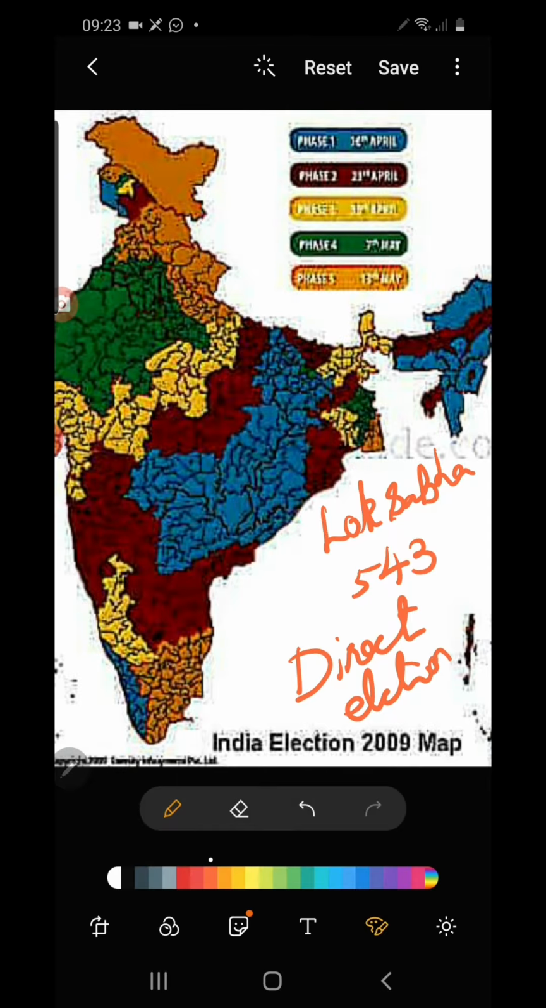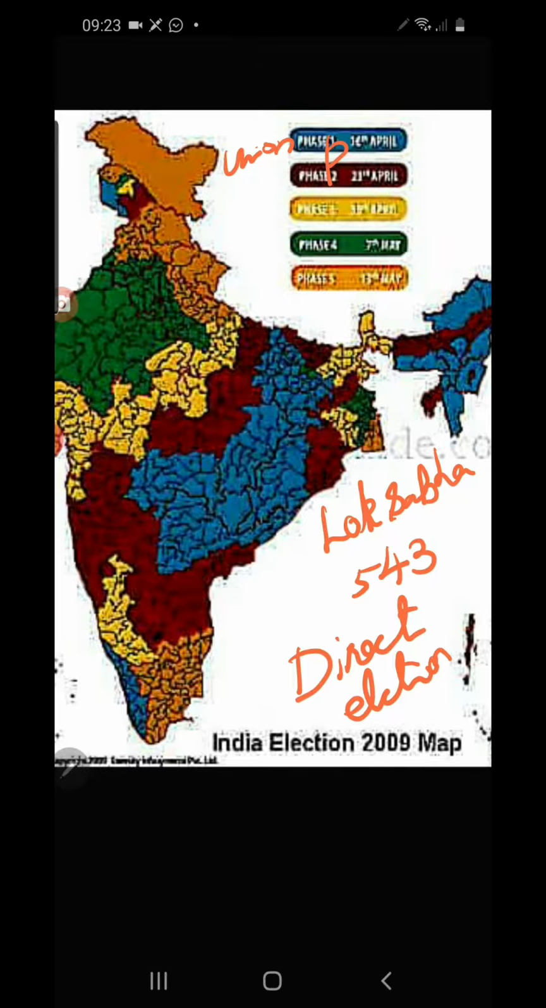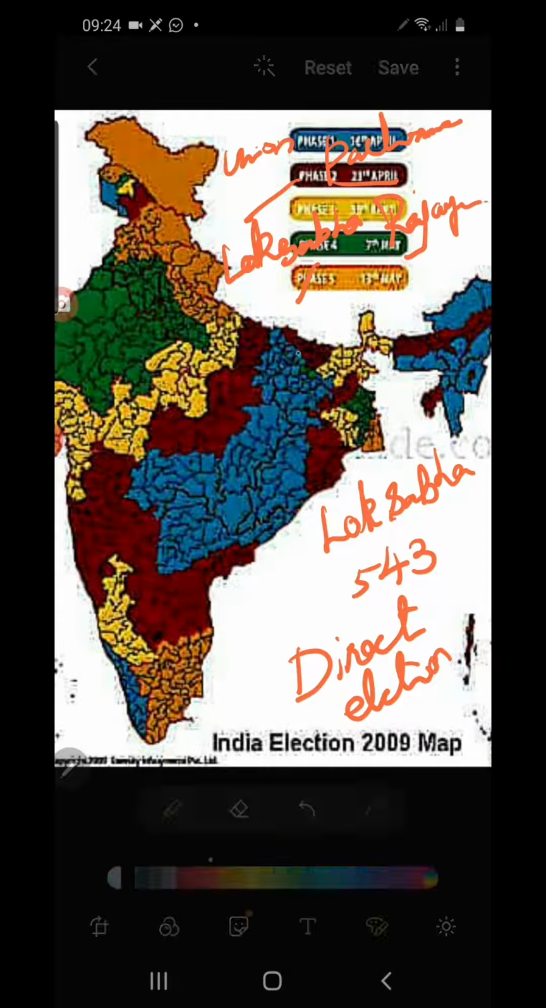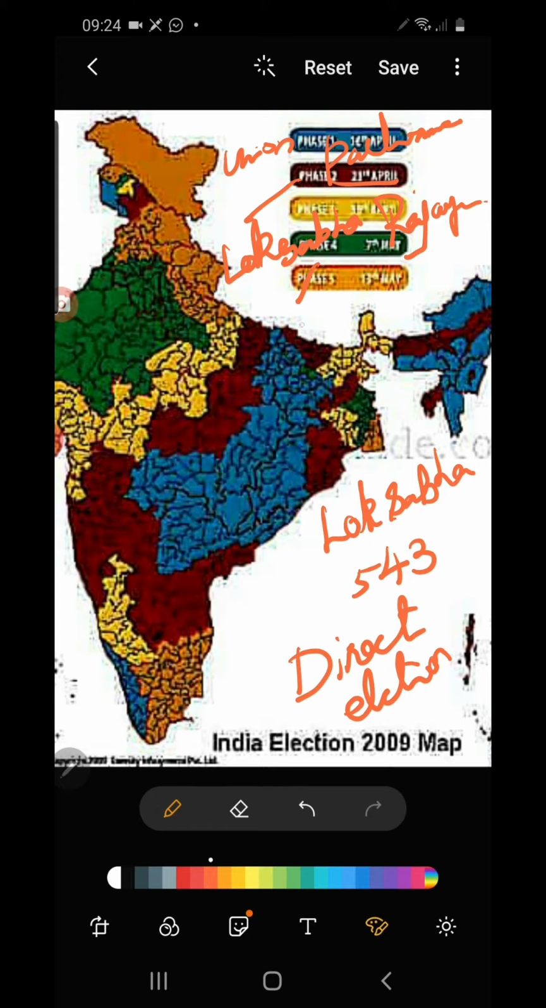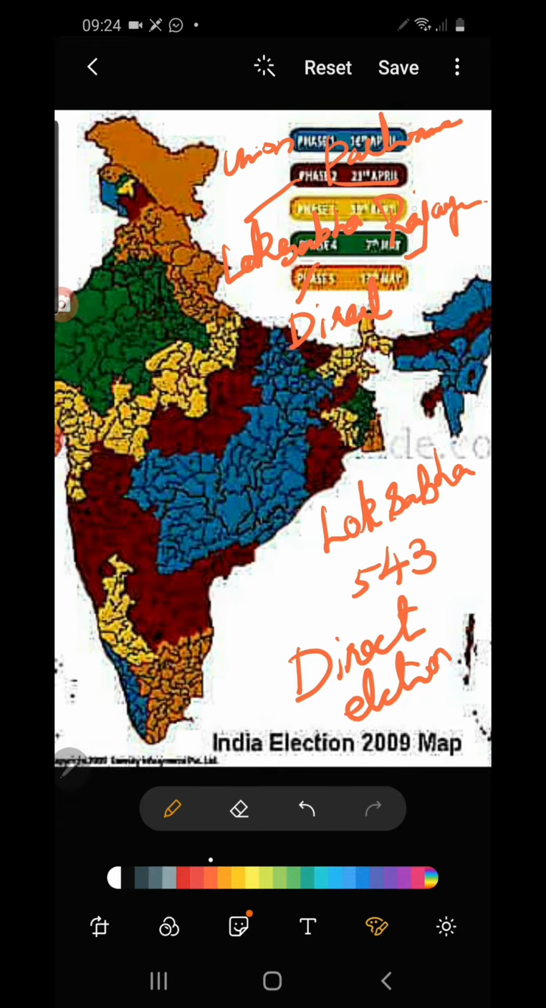The union parliament has two houses. Which are the two houses? Lok Sabha and Rajya Sabha. For Lok Sabha, it is direct election. You understood that the election is held all over the country, so people are directly electing. Direct election. Now, how are the members of Rajya Sabha, the second house of the Union Parliament, elected?